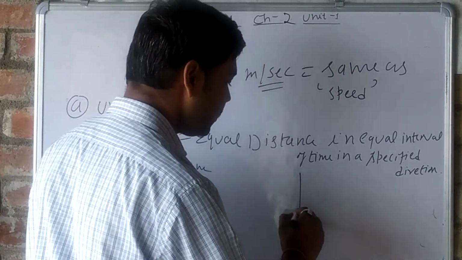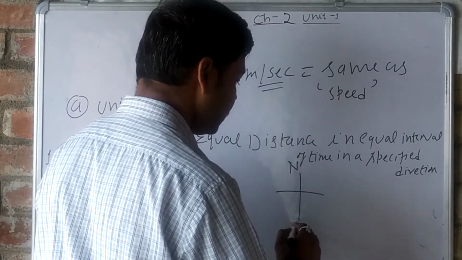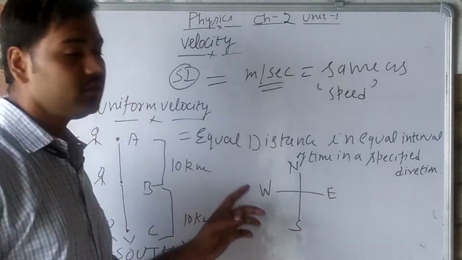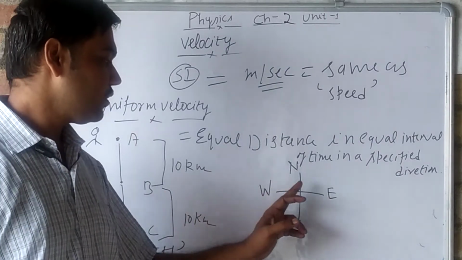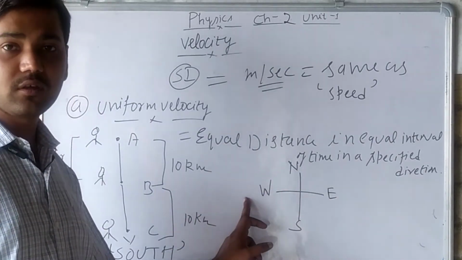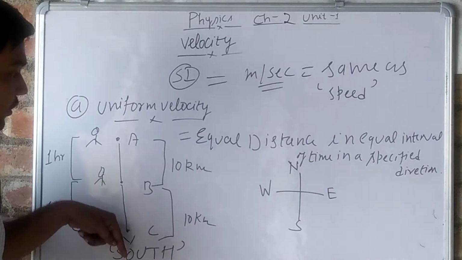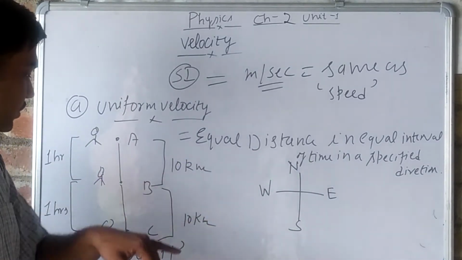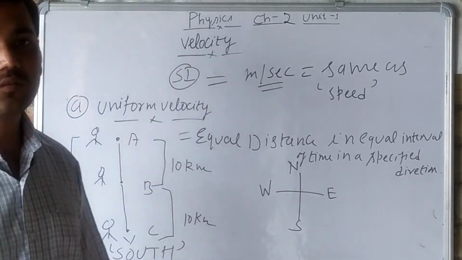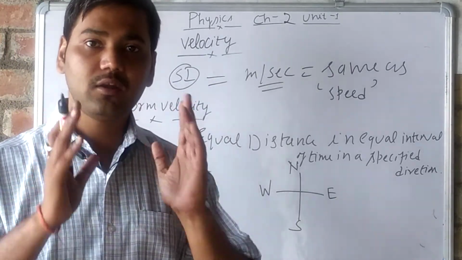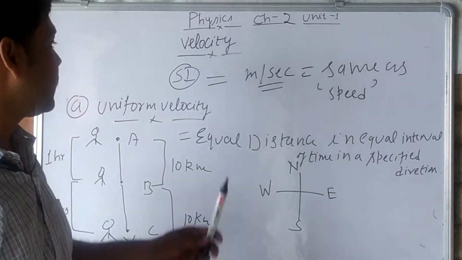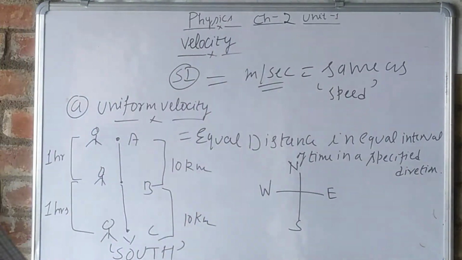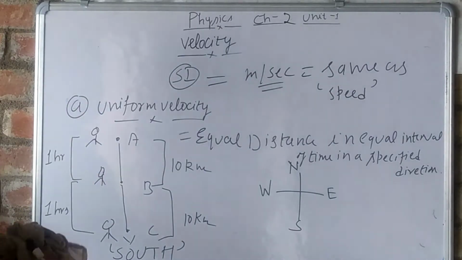You all know the directions: north, south, east, and west. Here we are moving downwards, that means towards south. Then we can say that it is uniform velocity. Now, second, we have to study variable velocity.